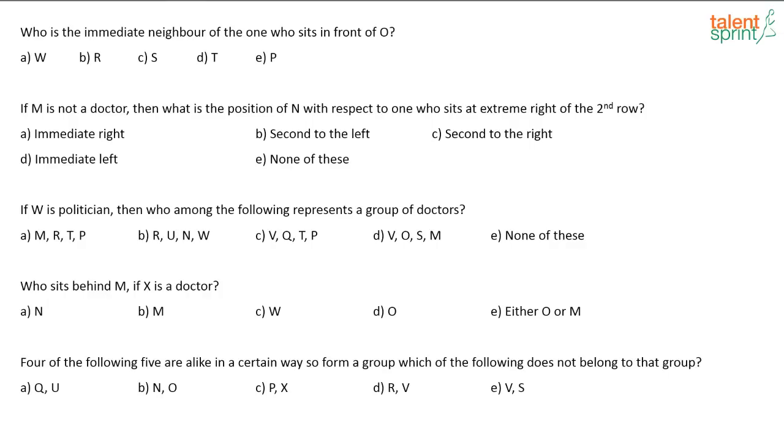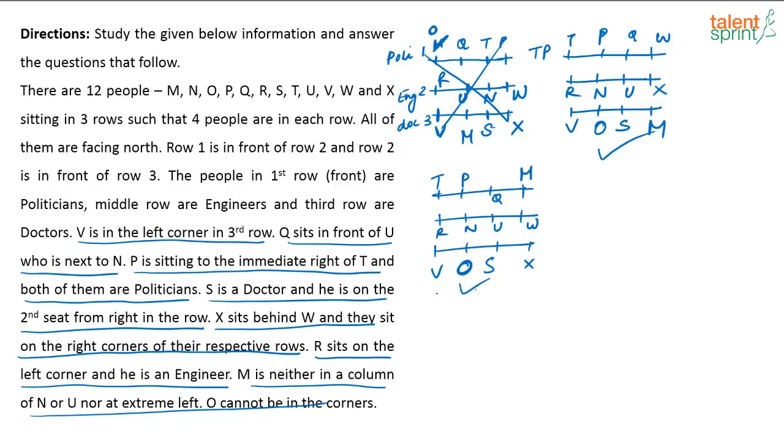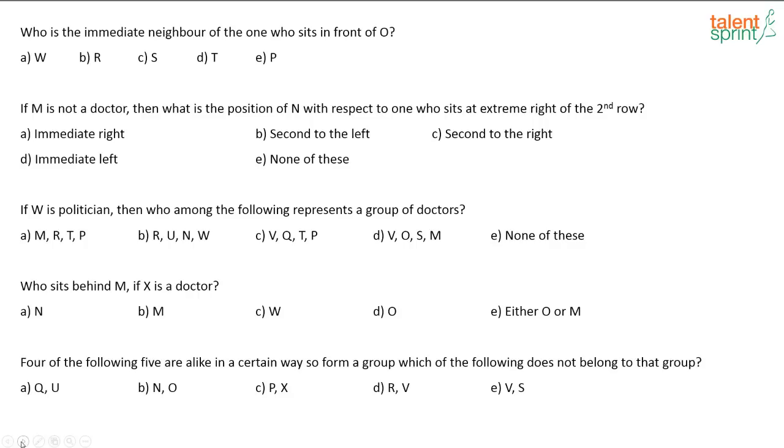Now what is the first question? Who is the immediate neighbor of the one who sits in front of O? So who is sitting in front of O? N is sitting in front of O, in both the cases. And who is the immediate neighbor? R and U are the immediate neighbor. So R and U, correct? Among the options, the answer option is option B, R.